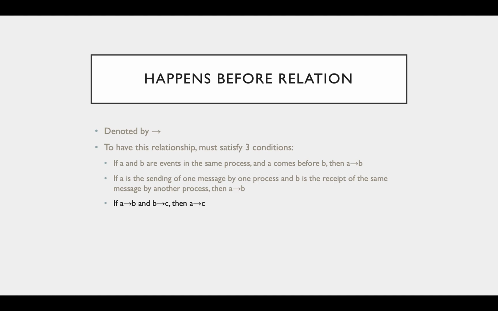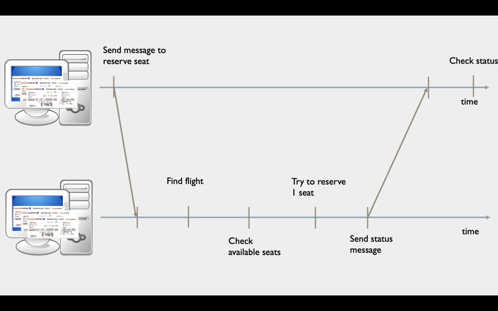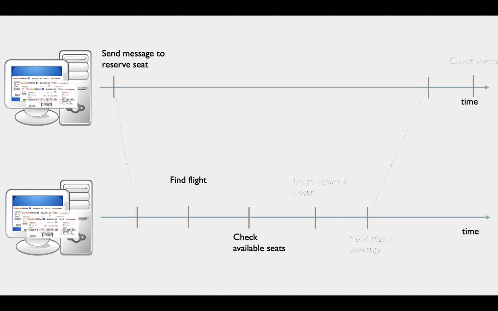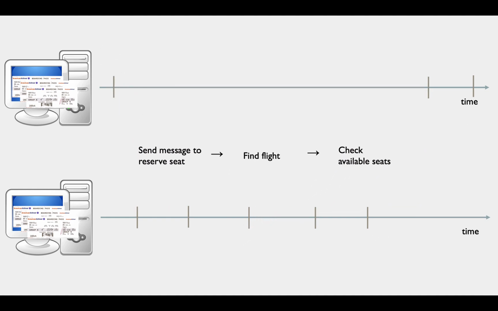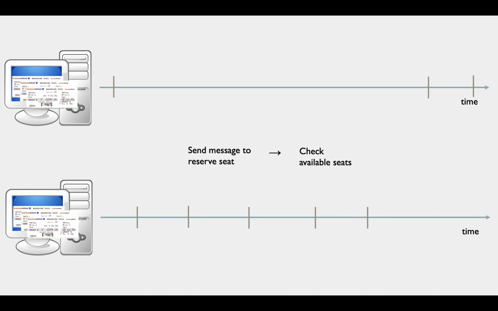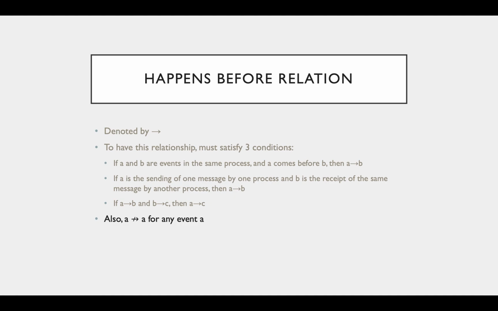The final condition specifies transitivity. That is, if A happens before B and B happens before C, then A happens before C. In this example, we can see that sending a message happens before finding a flight, and finding a flight happens before checking for available seats. Thus, sending a message happens before checking for available seats by transitivity. And this transitivity rule allows us to chain together events to form an ordering of events within and between processes. It's also worth noting that an event cannot happen before itself because that doesn't really have any meaning in the physical world.